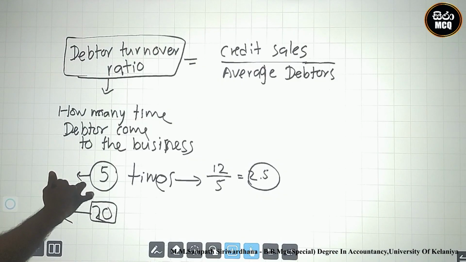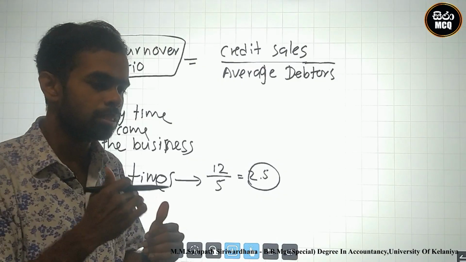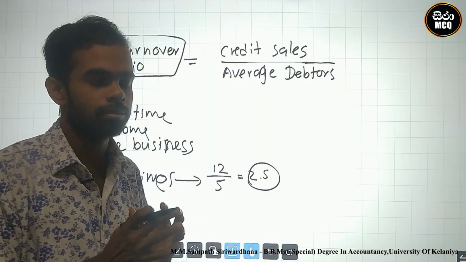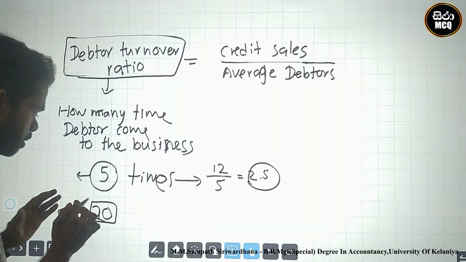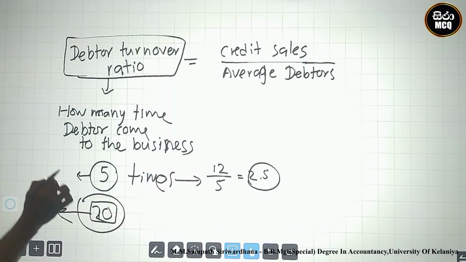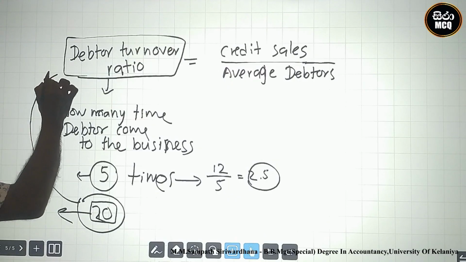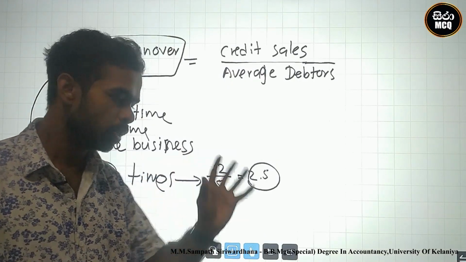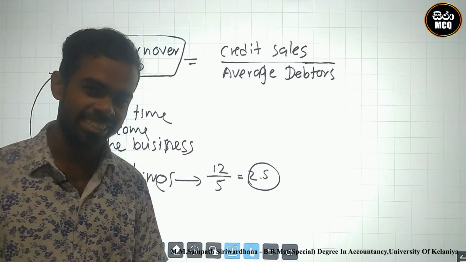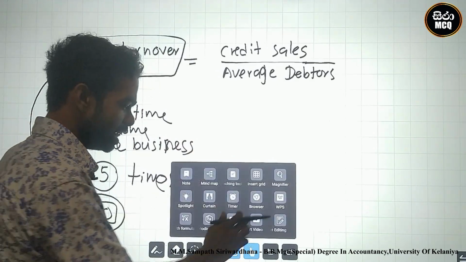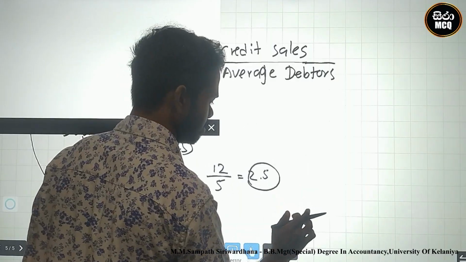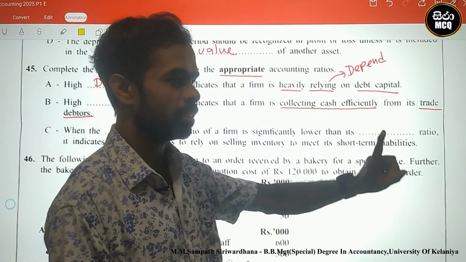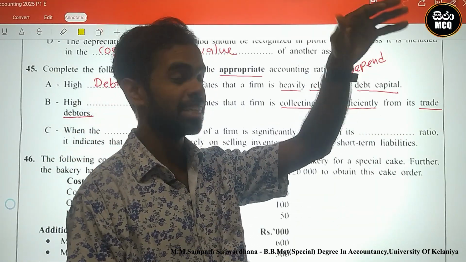When the number of times he comes to the business is higher, the debtor turnover ratio is higher. We can collect cash efficiently 20 times, 40 times.